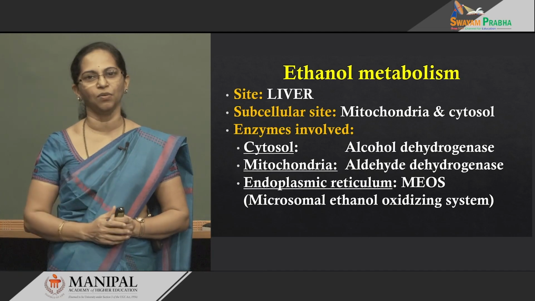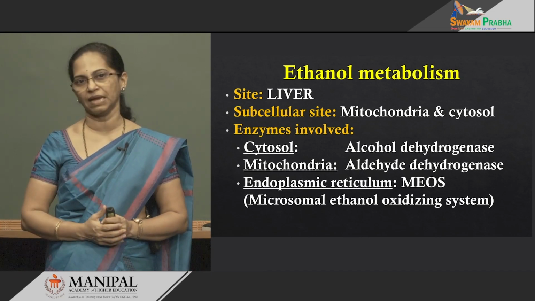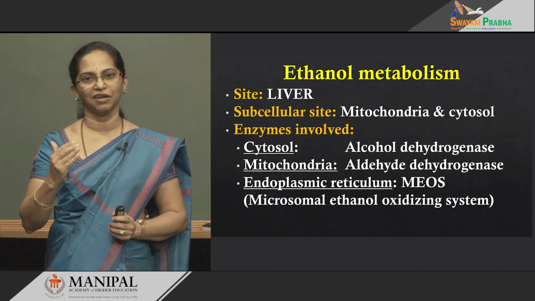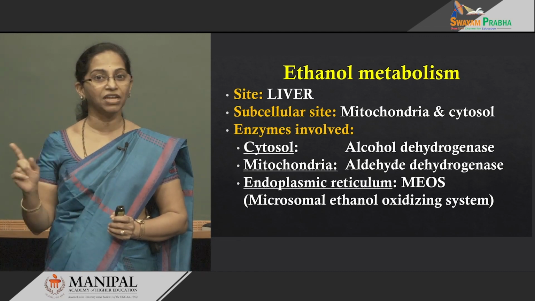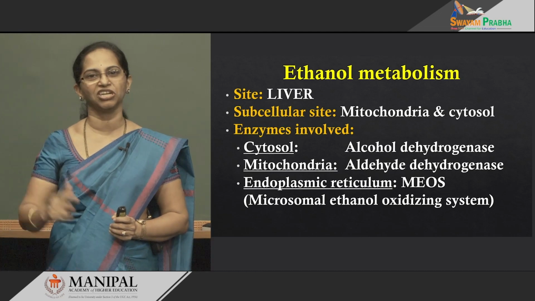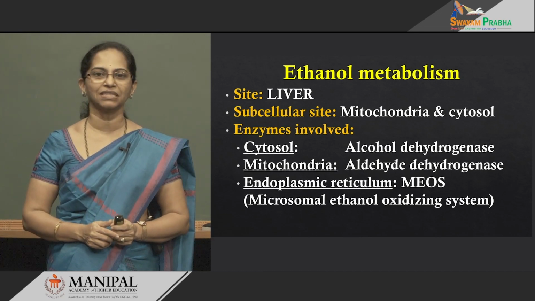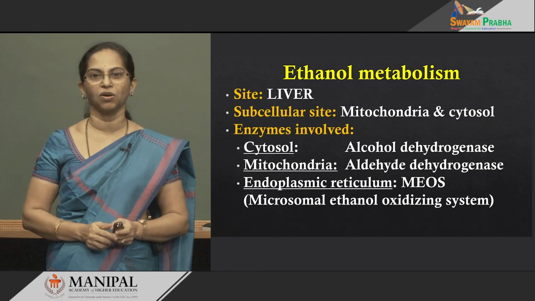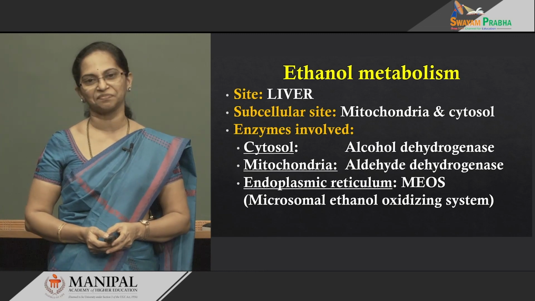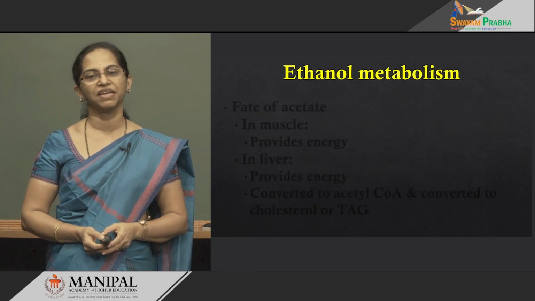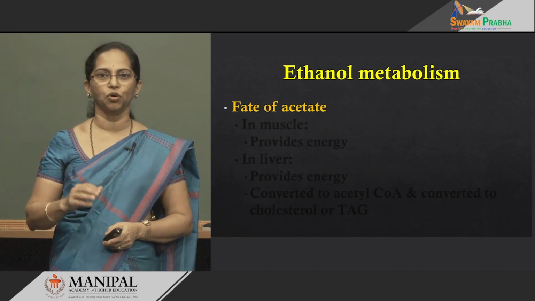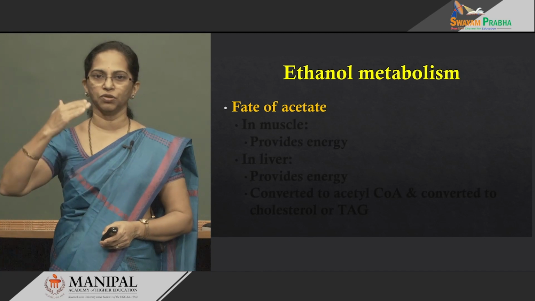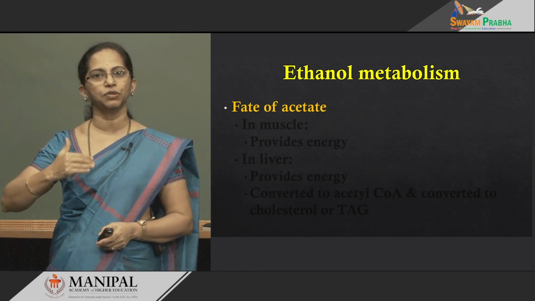So, I repeat, we have three chief enzymes: alcohol dehydrogenase, acetaldehyde dehydrogenase, and in chronic alcoholics one more additional system is induced, called the microsomal ethanol oxidizing system. So, let us begin with ethanol metabolism. Before that, I told you alcohol goes to acetaldehyde, and acetaldehyde to acetate.